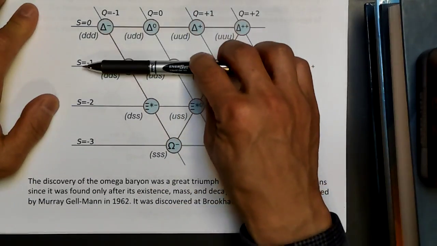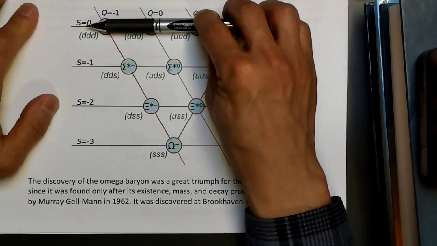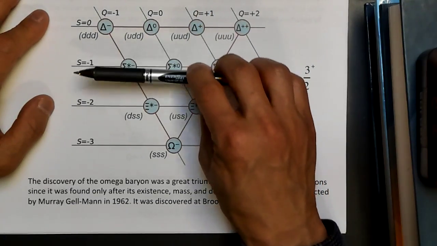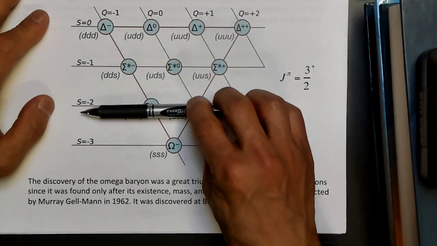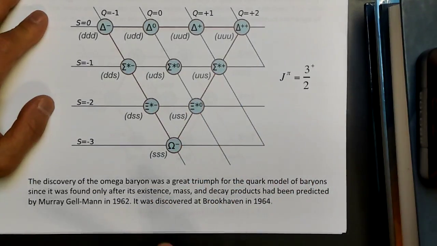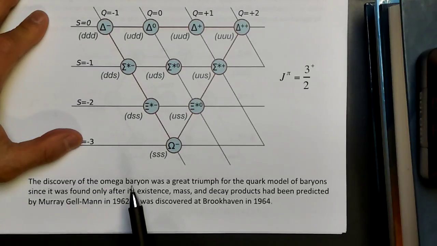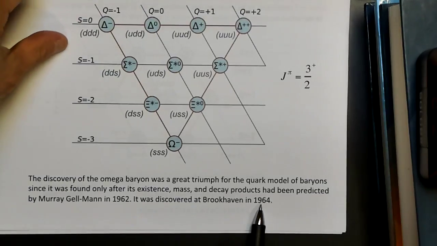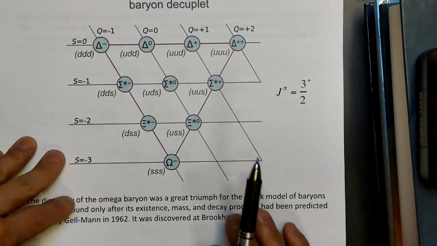There's a very simple relationship that the masses go up by some set amount, and again by some set amount, and then again by some set amount. And so you can predict the mass of the Omega minus particle. He made that prediction in 1962, and it was then discovered at Brookhaven in 1964. And they agreed quite well.